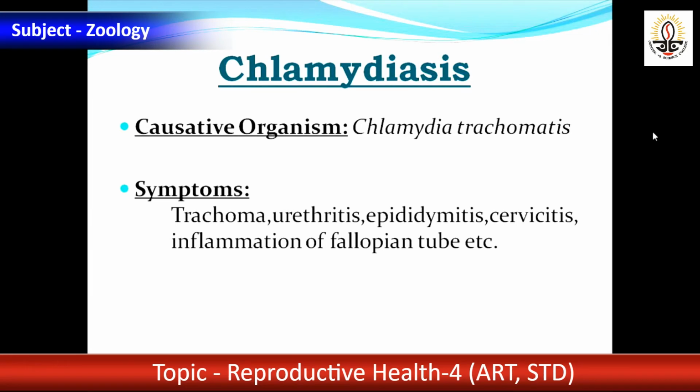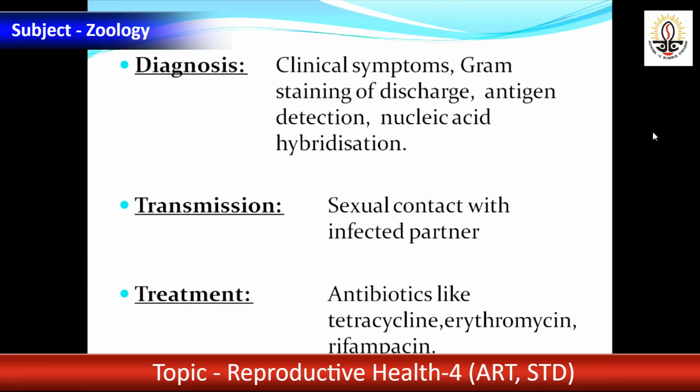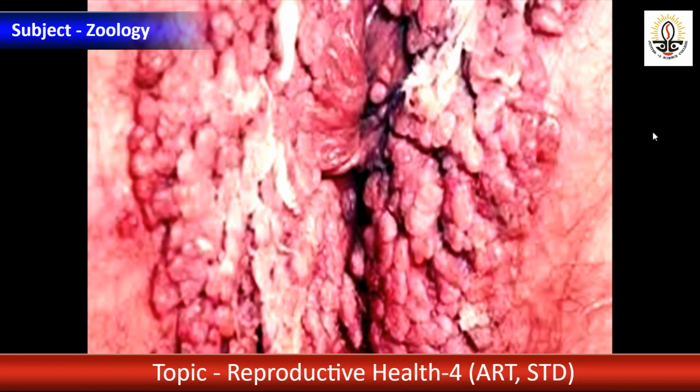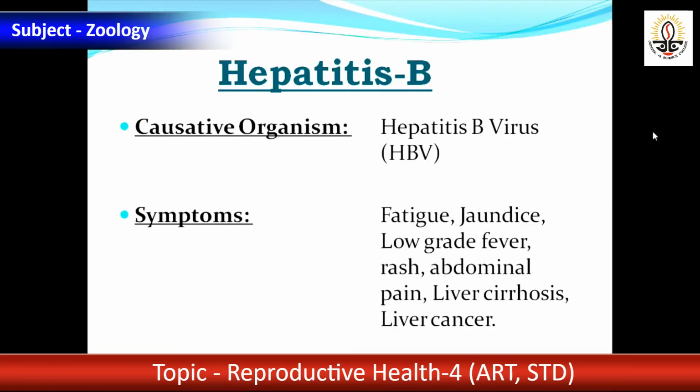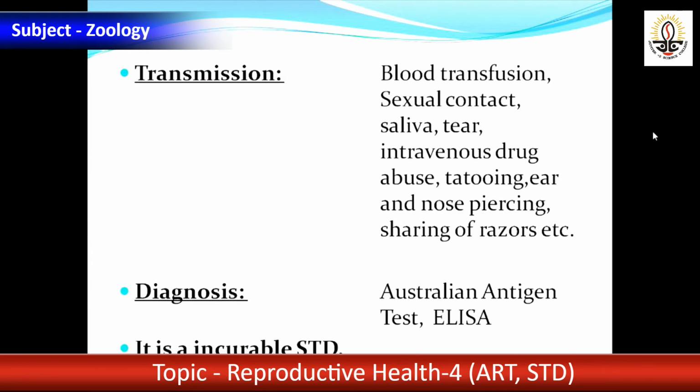Chlamydiasis, Chlamydia trachomatis, symptoms: trachoma, eye infection, urethritis, epididymitis, inflammation of fallopian tube. Now these are the warts produced in the body by chlamydia infection. Hepatitis B virus symptoms: fatigue, jaundice, low grade fever, rash, abdominal pain, liver cirrhosis, liver cancer. Hepatitis B virus, and diagnosis is Australian antigen test and ELISA.